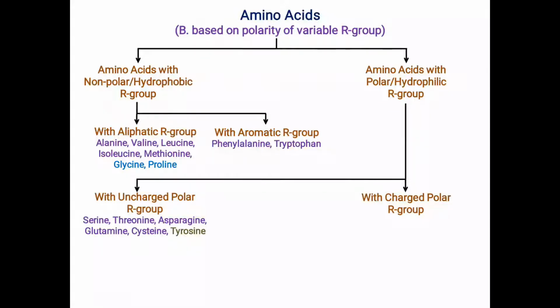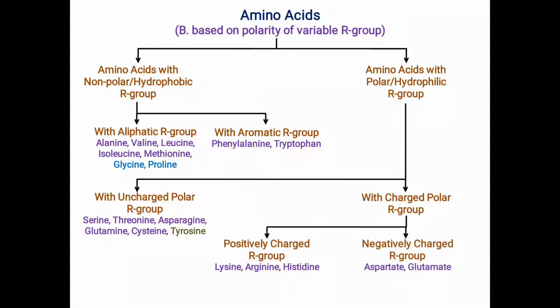Here, first we have seen the uncharged polar R group and the second group is charged polar R group, and in that charged polar R group further there are two categories. First one with positively charged R groups, and these amino acids are lysine, arginine and histidine. These positively charged R group containing amino acids are also classified as basic amino acids.